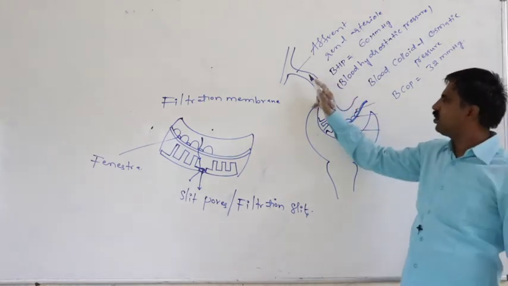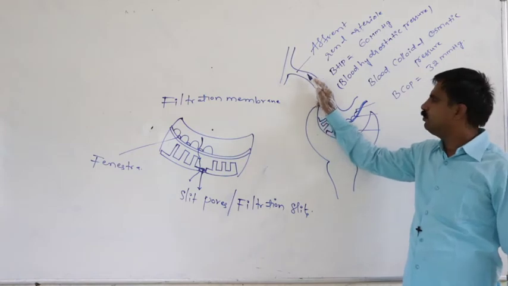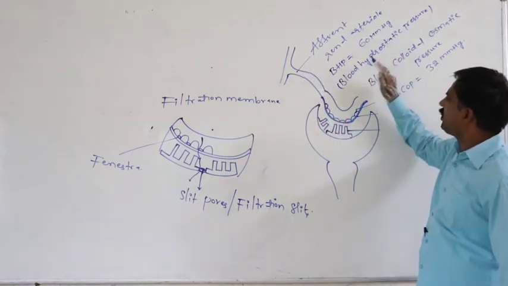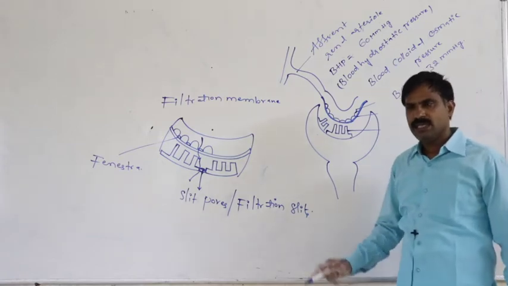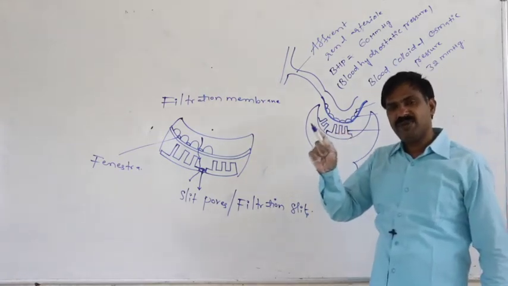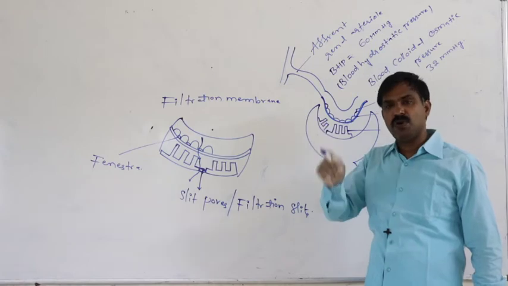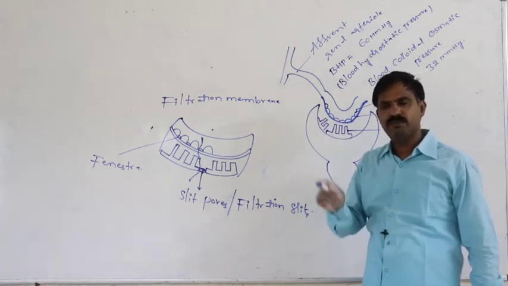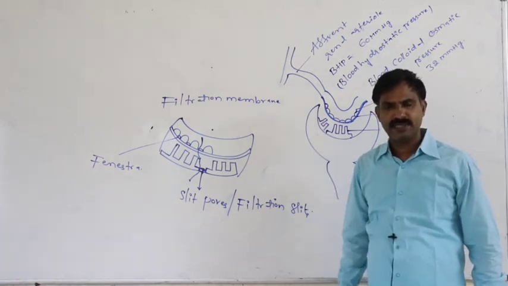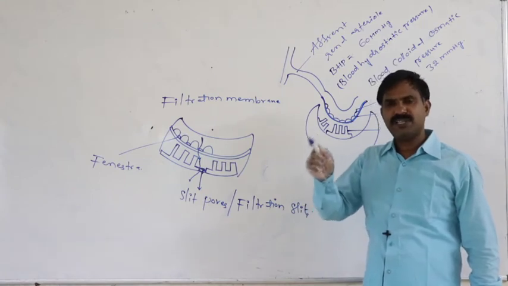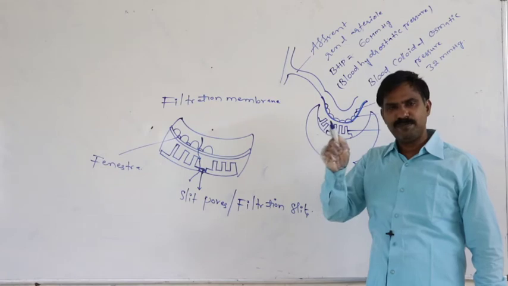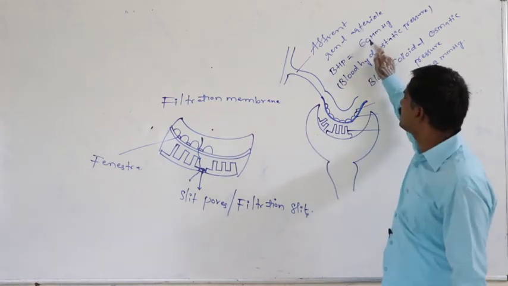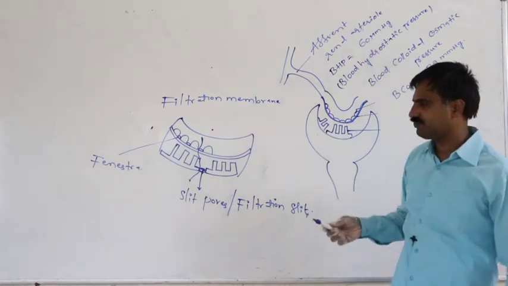Though the blood exerts 60 mmHg pressure on the walls of the efferent renal arteriole, that 60 mmHg pressure is opposed by blood plasma proteins. Blood plasma proteins can accept 32 mmHg pressure against the 60 mmHg pressure.